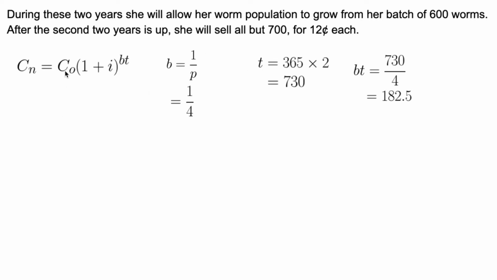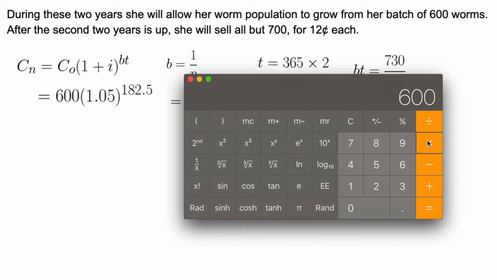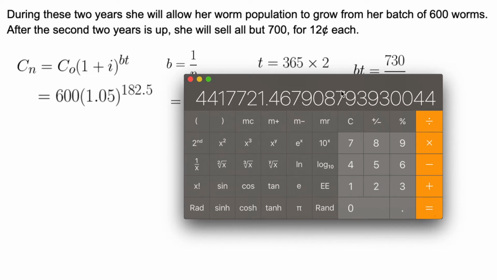We fill in everything we know. Our C sub 0 is our 600 worms, so we're starting with 600, times 1 added to our growth rate, which is 5%, to the power of bt, which is 182.5. 600 times 1.05 to the power of 182.5 is equal to, at the end of the second 2 years, she ends up with 4,417,721.46 worms, and it goes on forever. We're going to round that to the nearest worm.